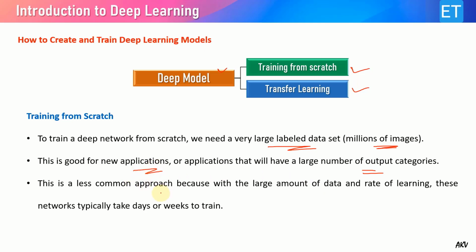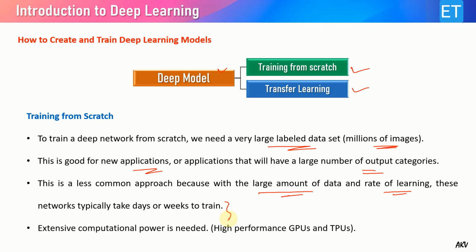This is a less common approach, because it needs a large amount of data and a huge amount of learning time. Typically it is done by service providers or big companies such as Google, Amazon, etc. to train their models from scratch. They have the facilities and infrastructure to train deep models like this. For an individual, it is not possible even to build a database of millions of images. So obviously, the computational power needed is extensive.